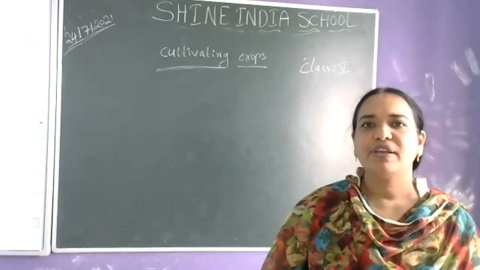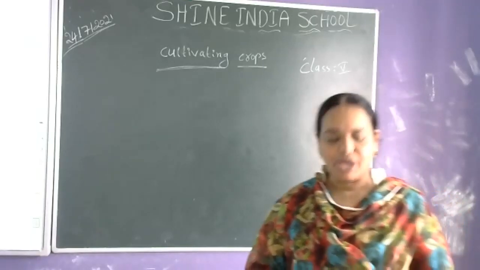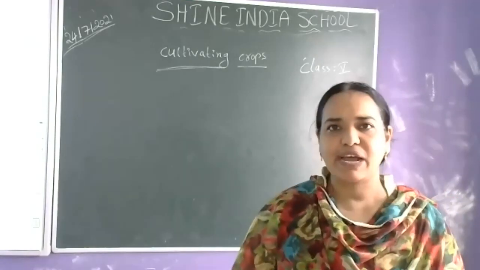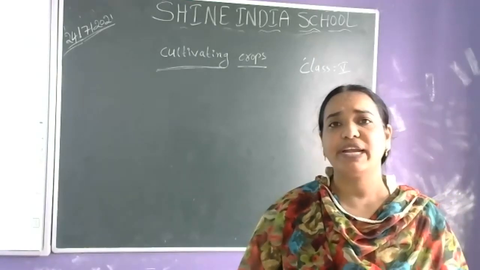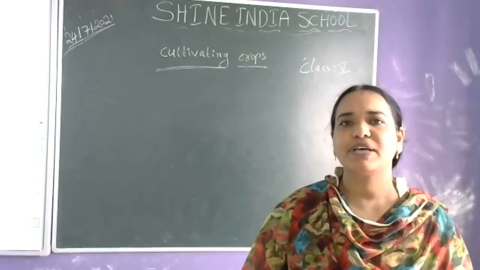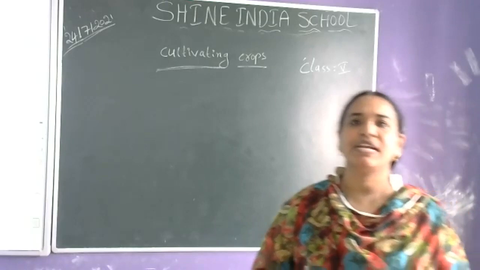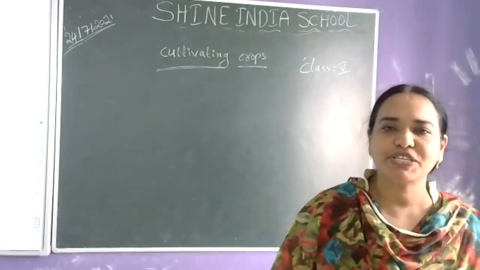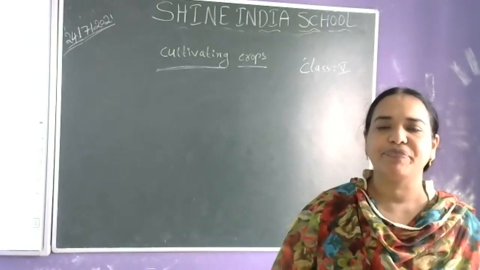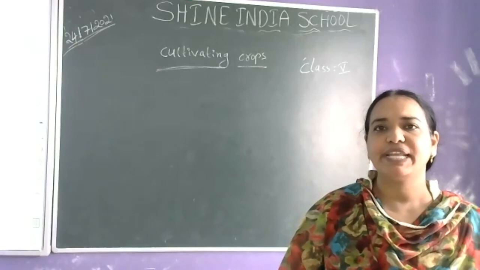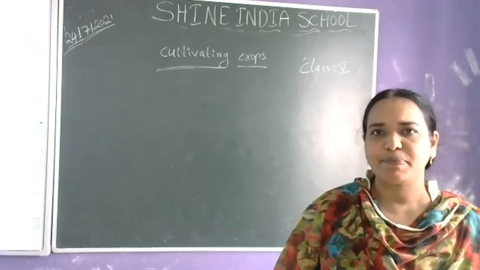So first of all, we have to know how the farmers are cultivating. So what is a crop? How are we getting the food materials for so many members of the population? Ours is a populous country. That means the density of population is very high in our India. So how are we getting the food, different varieties? So what is a crop?